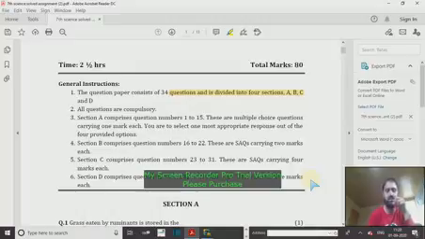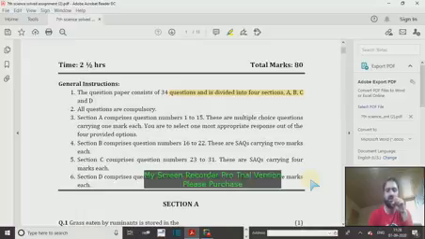Today we are going to discuss an assignment which I have designed for you. It's like the question paper that you are going to take in your final examinations. I have touched almost all the lessons from your textbook, and let's go straight to this assignment.